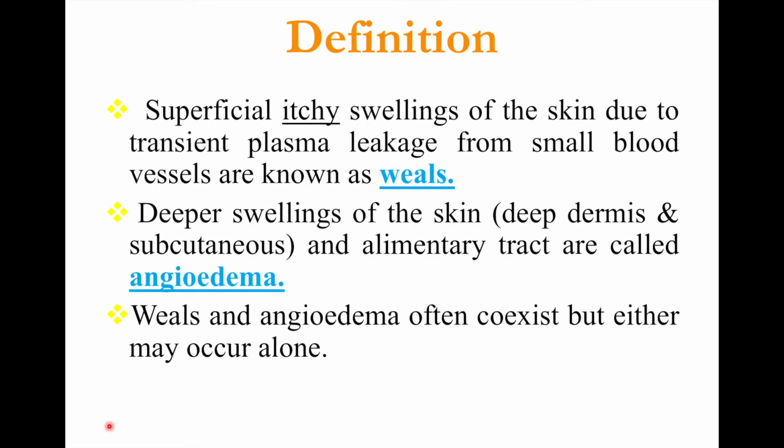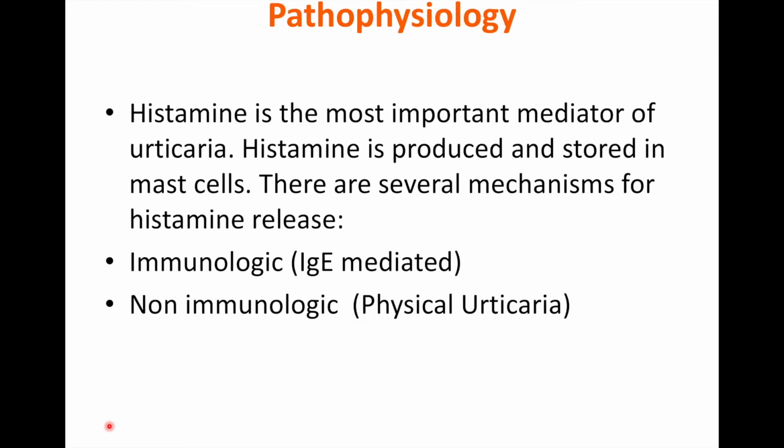Urticaria and angioedema. The initial lesion of urticaria is the wheal, which is superficial itchy swelling of the skin due to transient plasma leakage from the small blood vessels. When the plasma leakage extends to the deeper layer of the skin and the subcutaneous tissue, this condition is called angioedema. Some patients might present with the wheal only or with angioedema only, and sometimes the wheal and angioedema coexist together in the same patient.